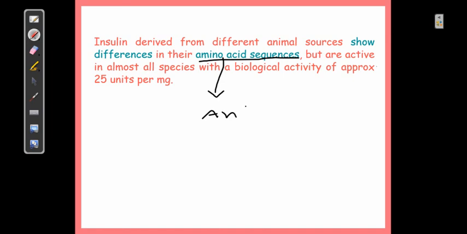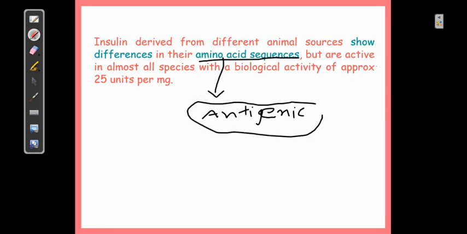Now it is not a problem, because insulin is produced by genetic engineering and biotechnological methods. Human insulin, humulin, is available, and in that case antigenic activity is rarely observed. Allergic reactions to insulin were previously very common, but now they are less common. The reason is the use of humulin.